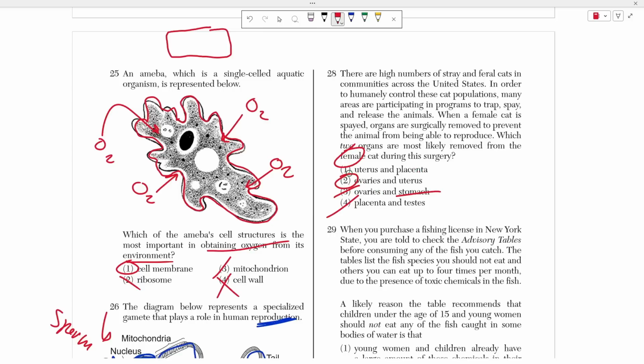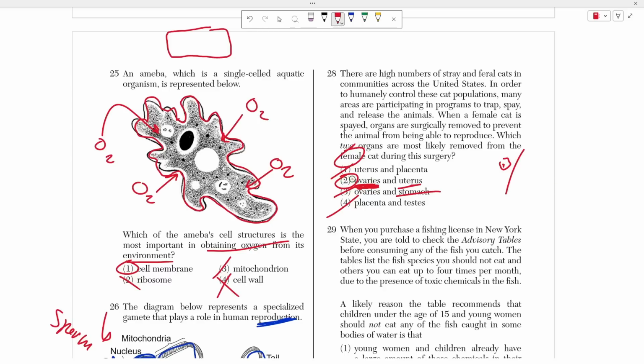And the reason why it's going to be choice 2 and not choice 1, because the ovaries are where the eggs are produced, right? So if you get rid of the ovaries, guess what? There's no more eggs being produced in this animal, and at the same time the eggs go to the uterus whenever they're fertilized. So if you get rid of the uterus, not only do you not have a place for the eggs to go, but that combined with having no ovaries means you have no way of reproducing again, right?